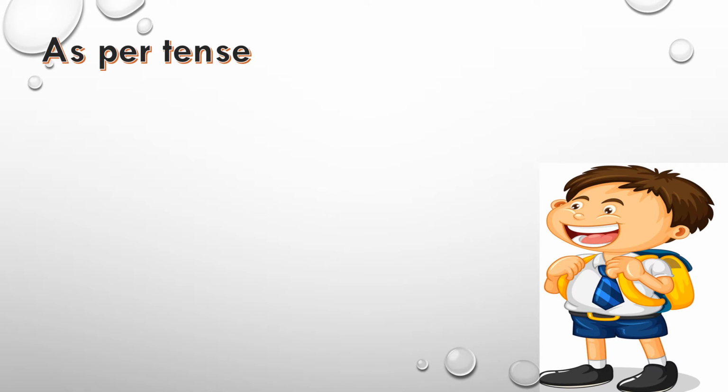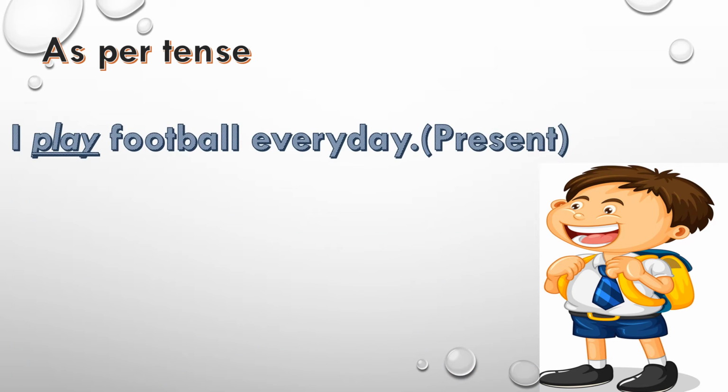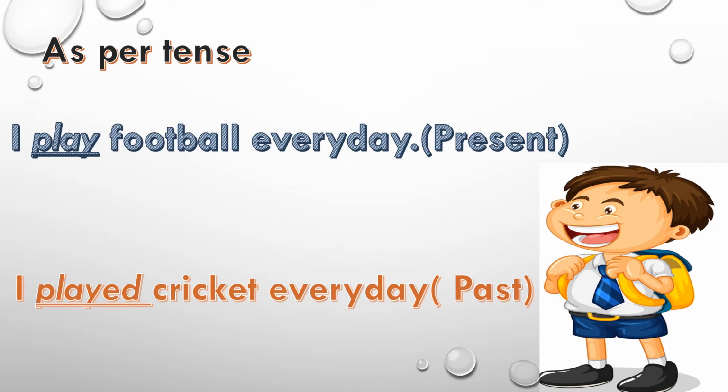So students, now let's see how the verb gets changed according to tense. I play football every day. I played cricket every day. Over here, this sentence is in present tense and this sentence is in past tense. So you can see the words play and played. This sentence got changed because of the change of the tense. So your play will be a finite verb and played will be a finite verb because they are changing because of the change of the tense in the sentence.